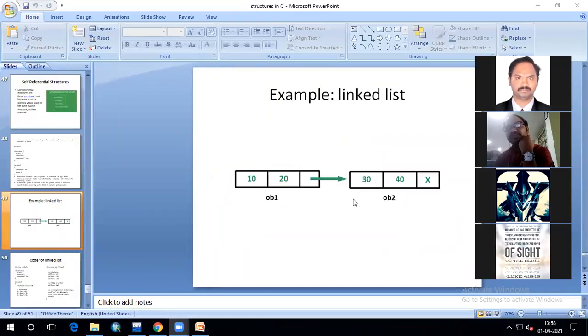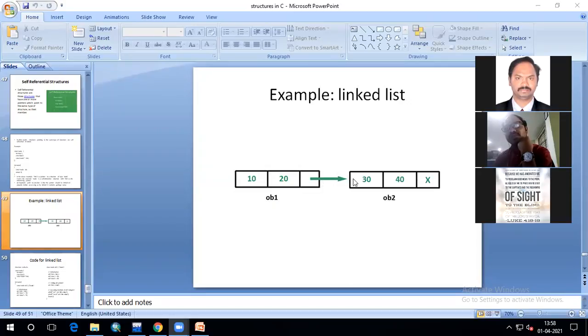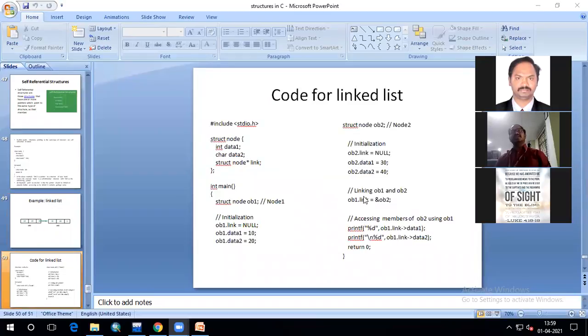be established. Now this is the link part, the link part of object 1. This location will have the address of object 2. The address of object 2 is going to be stored here, so that this arrow mark, that is the connection, is established between object 1 and object 2. You can also call these node 1 and node 2 in a linked list. So this connection is established by assigning the object 2 address to this object 1 link.